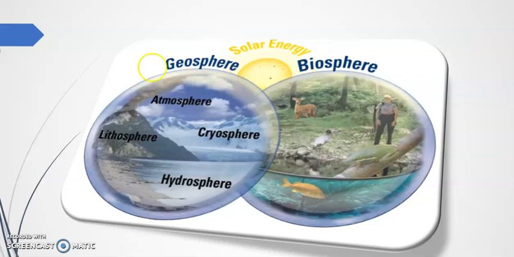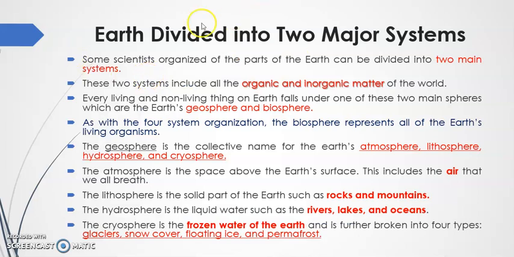So they have divided two spheres. If you go into the subject, here are the organic and inorganic matters. There every time you come across living organisms. Here are the two systems, organic and inorganic matter of the world.